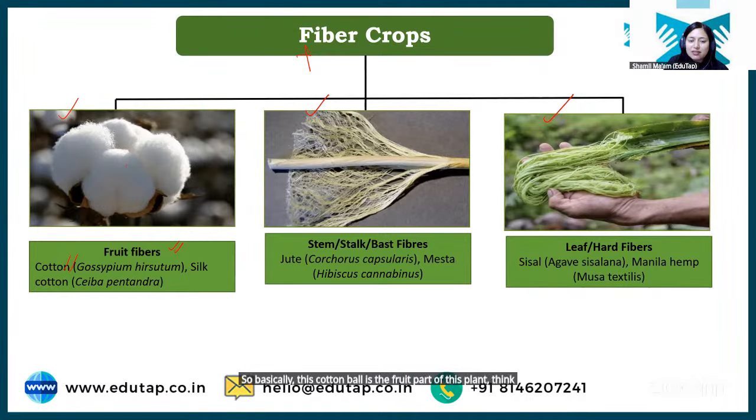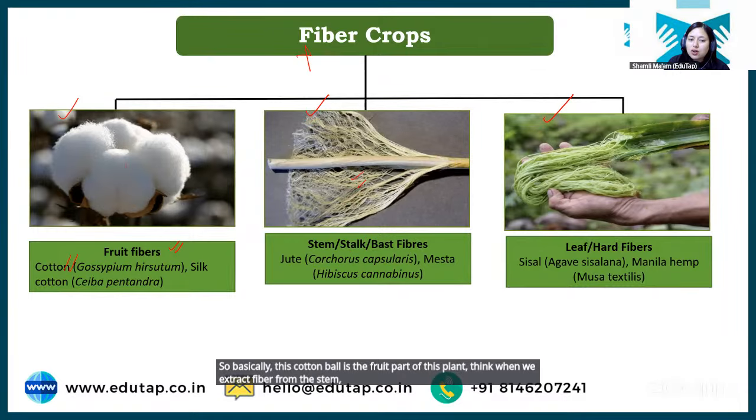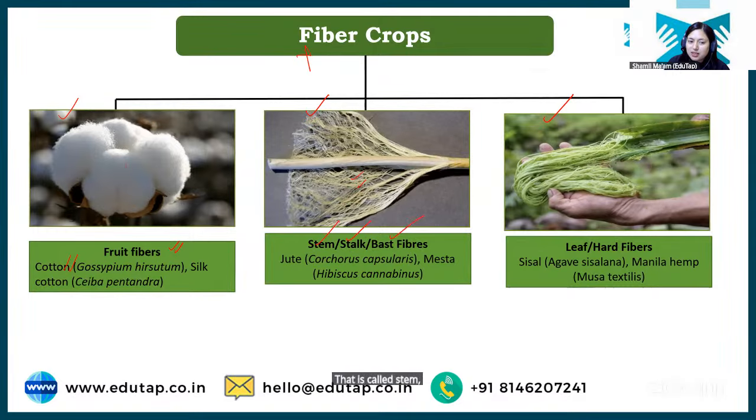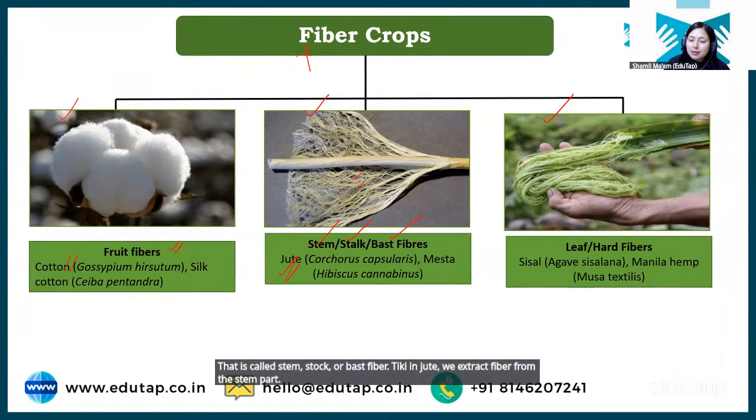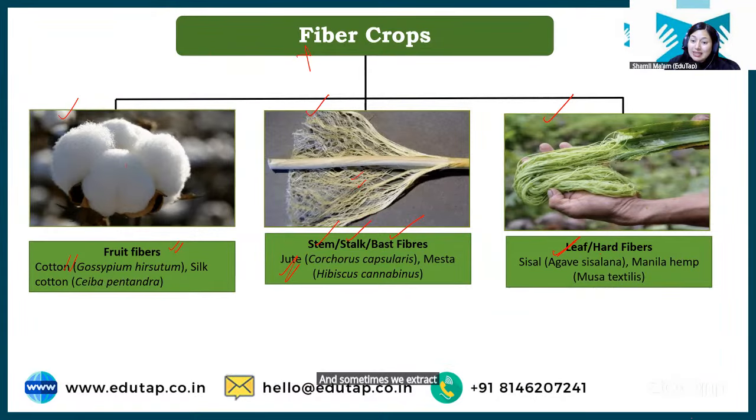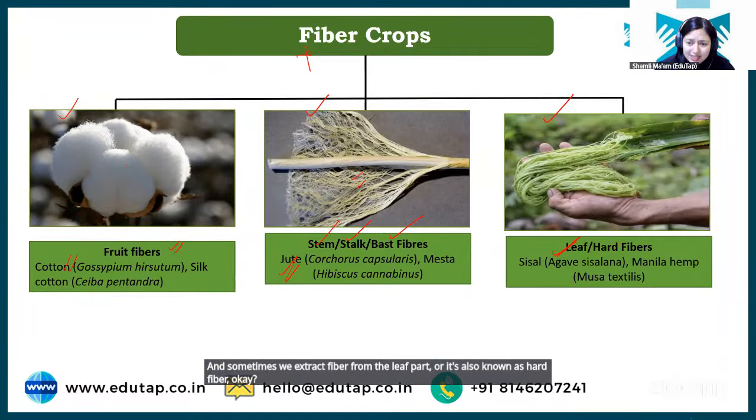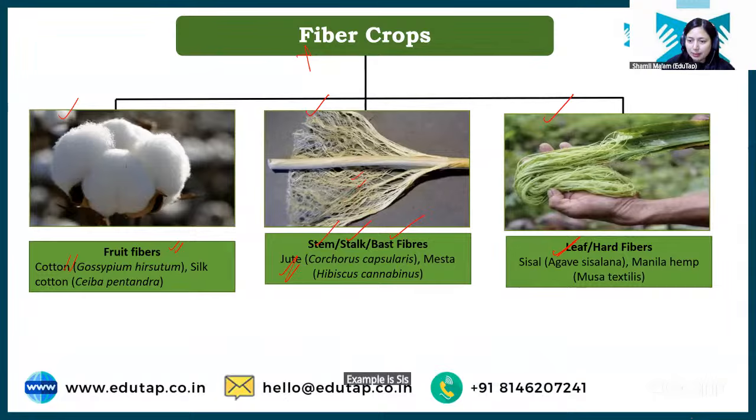When we extract fiber from the stem, that is called stem, stalk, or bast fiber. Okay, in jute we extract fiber from the stem part, and sometimes we extract fiber from the leaf part, which is also known as hard fiber. Examples are sisal and manila hemp. Clear?